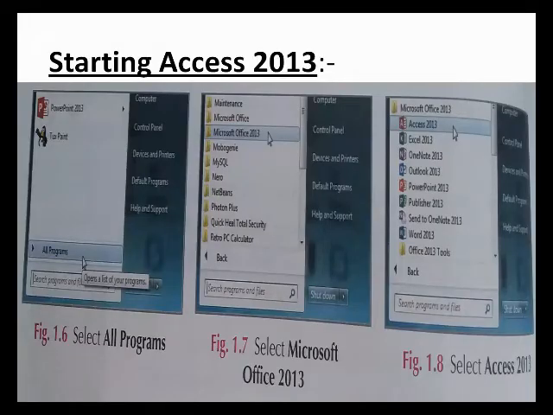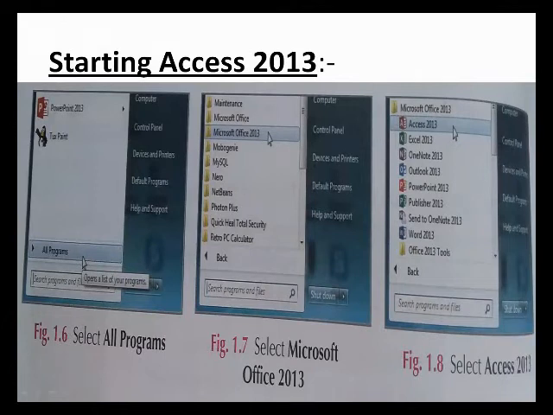How can we start Access 2013? First we click the Start button and then click All Programs, and it shows the Microsoft Office 2013 folder.